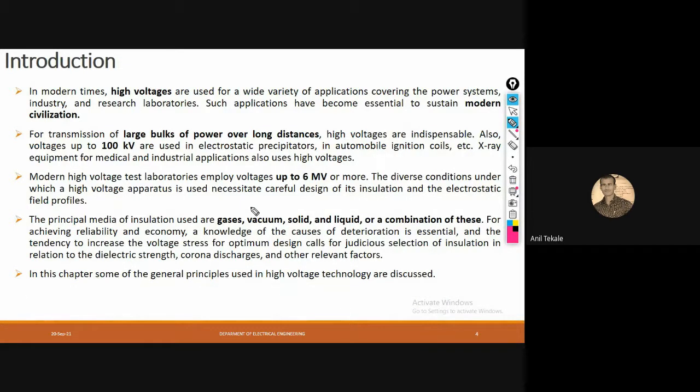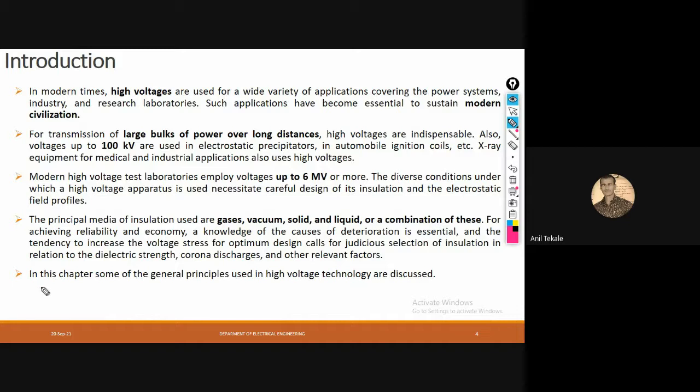So why is this electrostatic field necessary here? First of all, we will start with a little introduction to our high voltage engineering. Is high voltage really necessary?